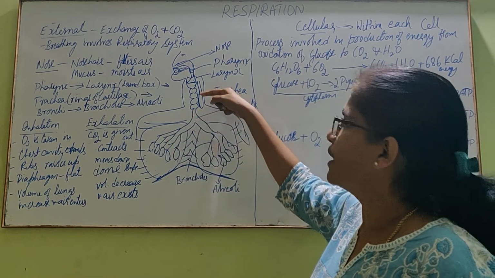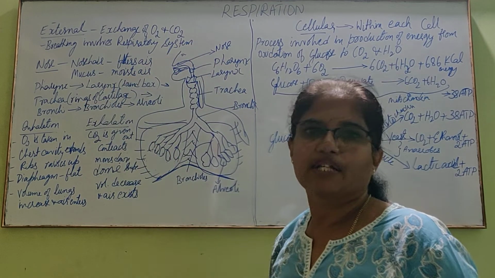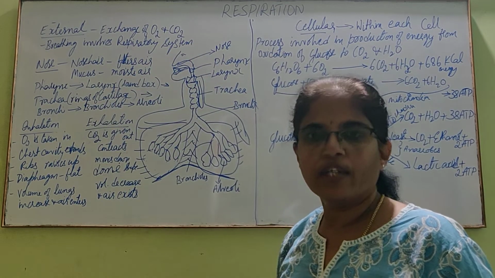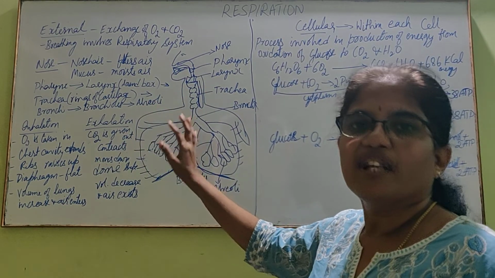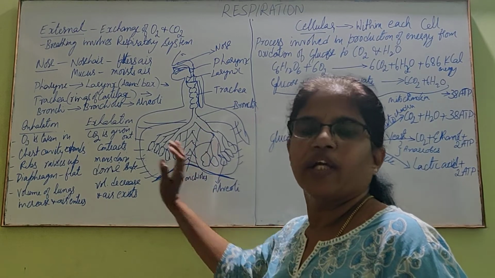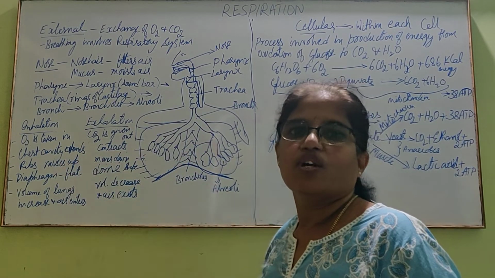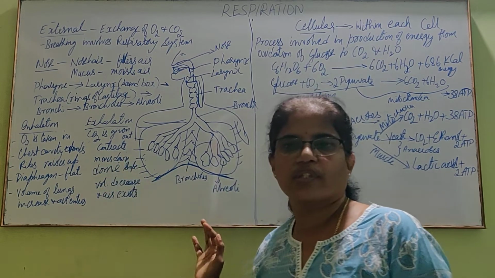Bronchioles to bronchi, larynx, pharynx, nose cavity, and carbon dioxide exist. Okay, this is a simple respiration process. Now, can we name the differences between inhalation and exhalation? Inhalation means oxygen is taken in, whereas in exhalation, carbon dioxide is given out.